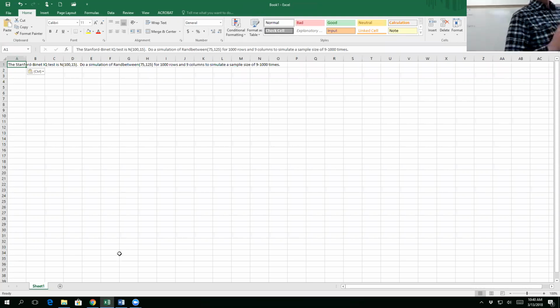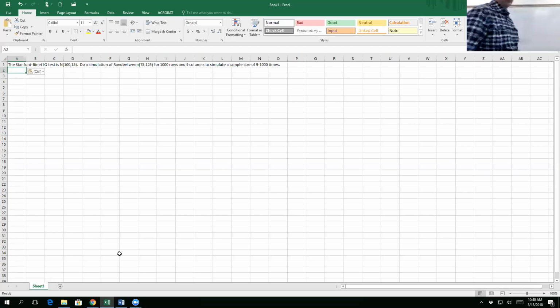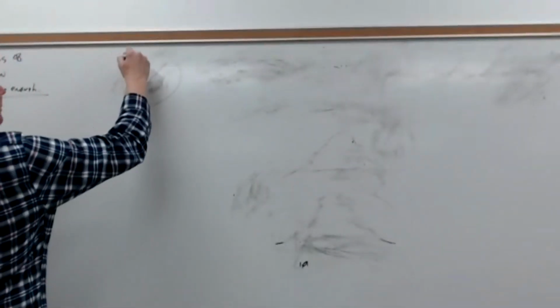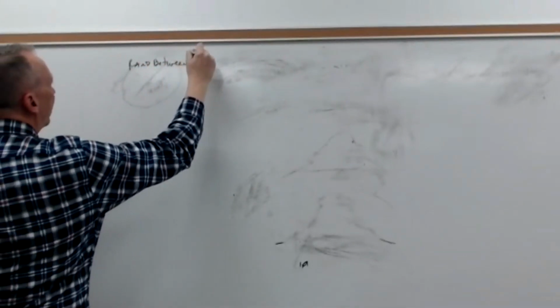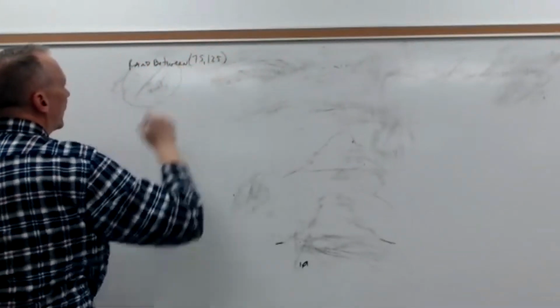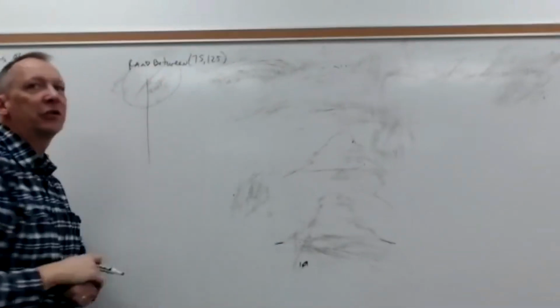Okay? So the Stanford-Binet IQ test is normally distributed with a mean of 100 and a standard deviation of 15. So I want to do a simulation with the uniform distribution. So just as a reminder here, let me stop sharing, okay? So if I'm going to do a simulation of random numbers between 75 and 125, when I draw my graph, what should it look like?